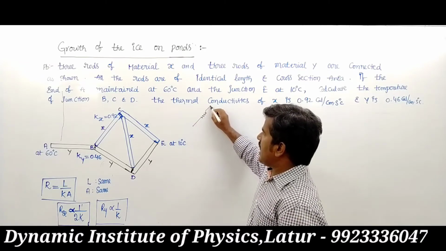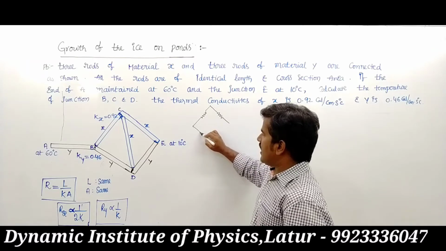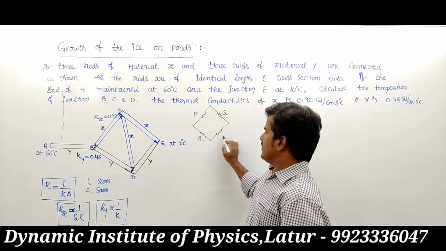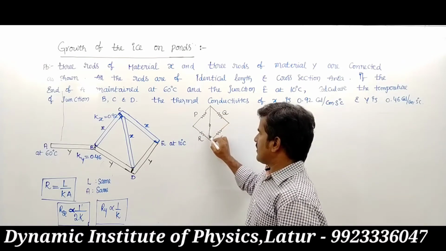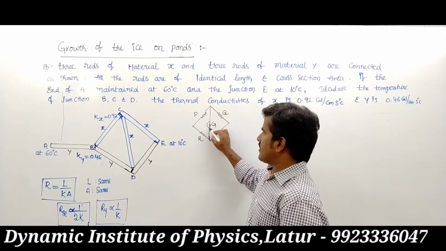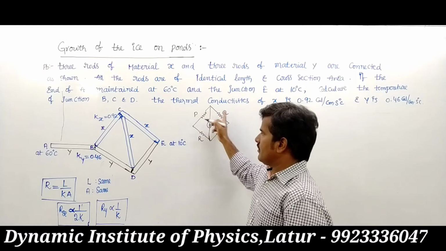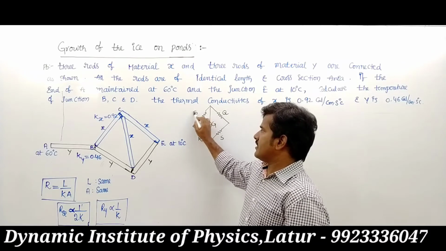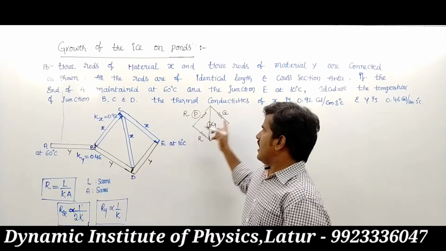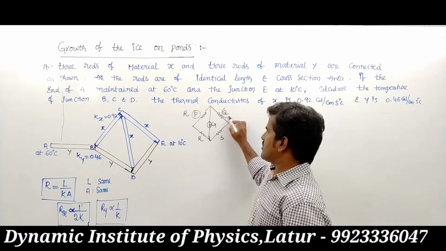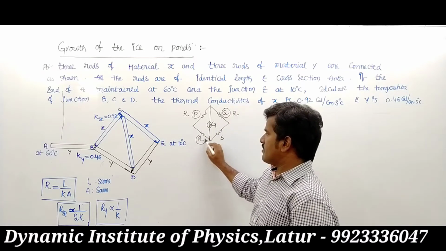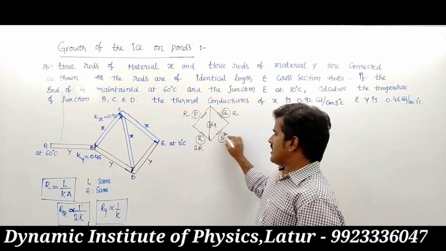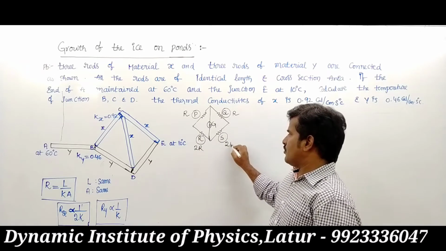This is P and this is Q and this is R and this is S. This is the center resistance, Z. Suppose X resistance is R, so this P is nothing but R, and this is also X, so this resistance becomes R. And this resistance Y becomes 2R, and this is also Y, resistance 2R.